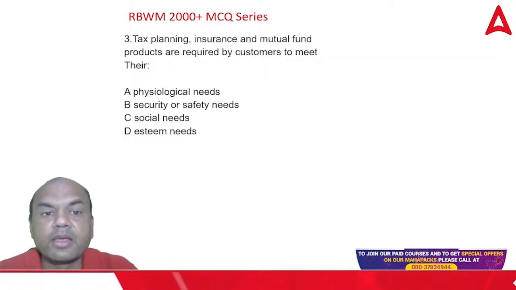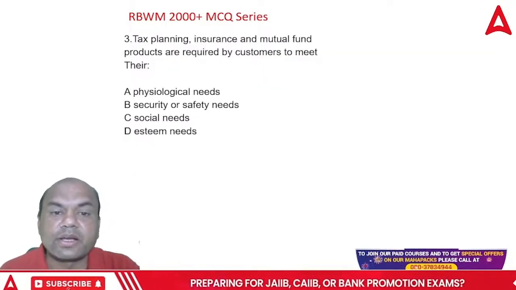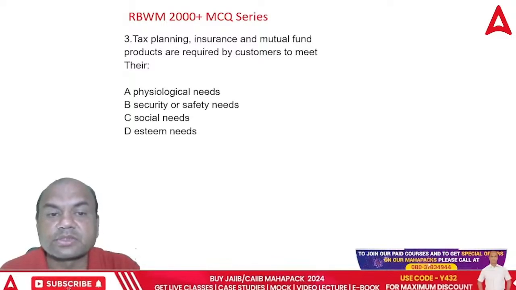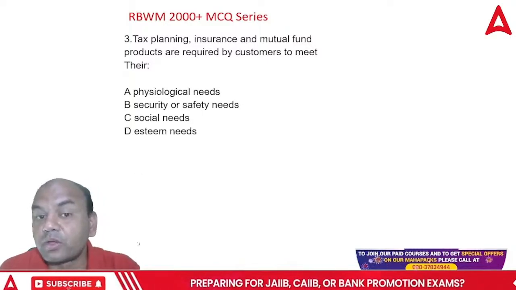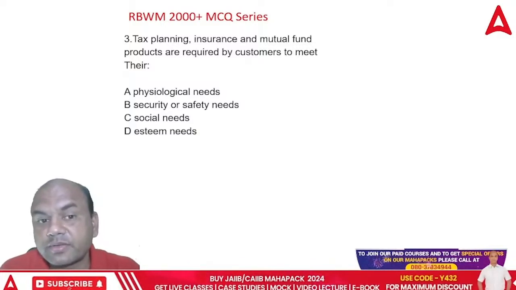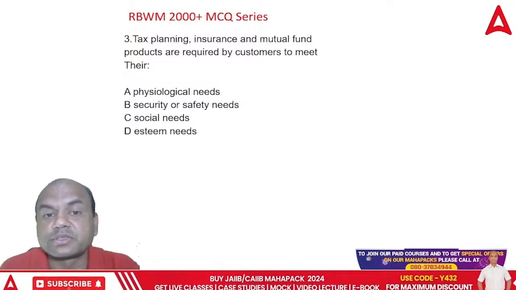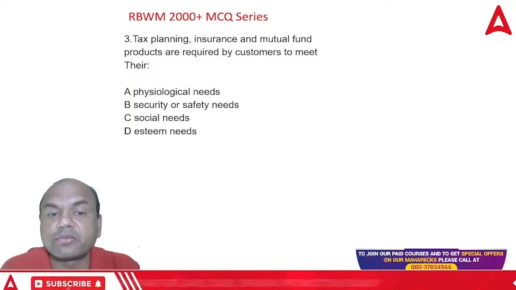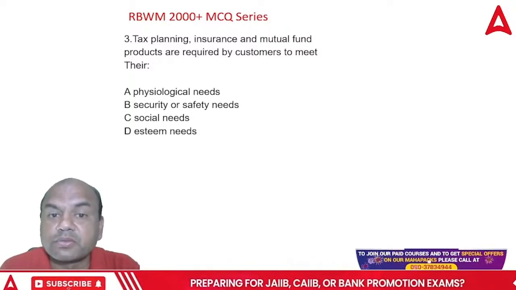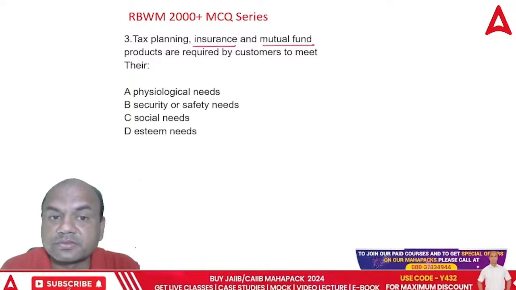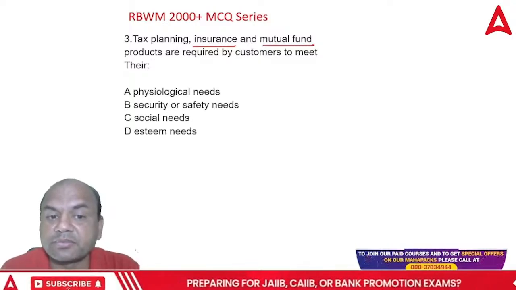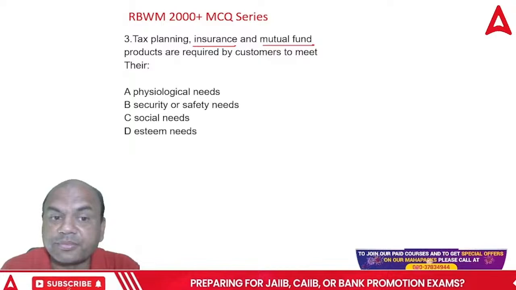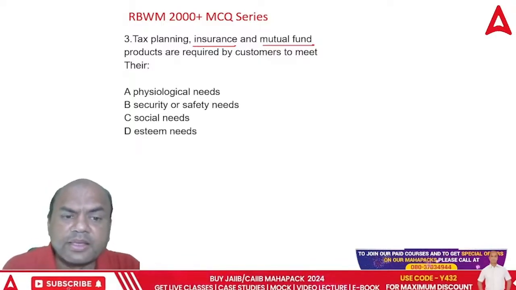Okay, tax planning, insurance, mutual fund provided products are required by the customers to meet their, see here, these three, to meet their physiological, security, safety, social, and esteem needs. Now go back to this hierarchy which I have given. So tax planning, insurance, mutual fund, these are done for which level of the customers? Mutual fund, insurance, these are for security, safety, social, esteem. Tax planning, huh?